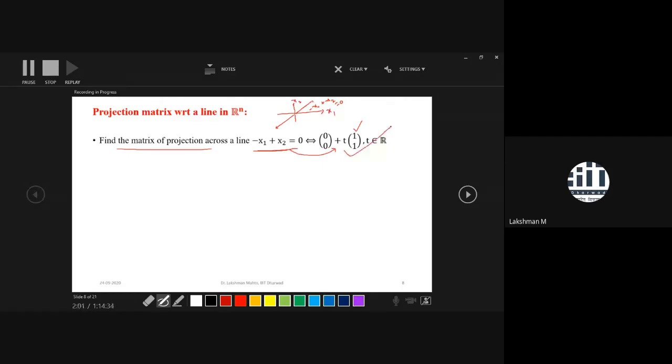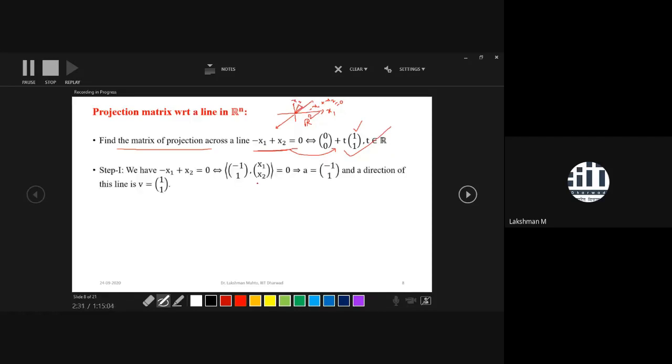So you have to find the projection matrix of the projection which projects every point of R2 over the line. If you take any point, suppose x, you have to project it onto the line, like this. So it is one kind of transformation. This projection is one kind of transformation.